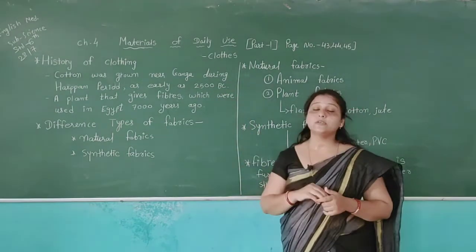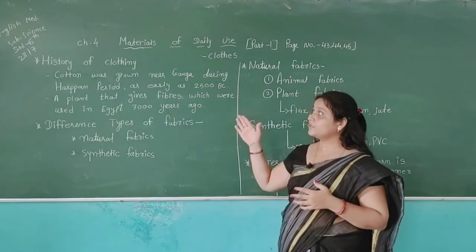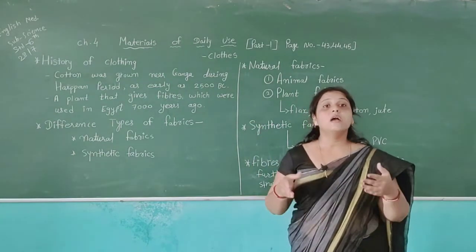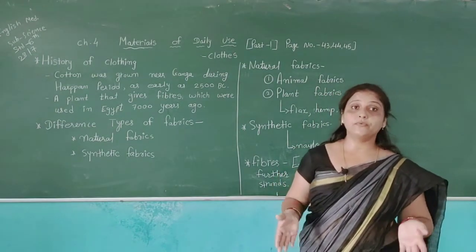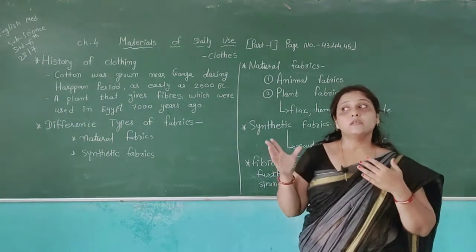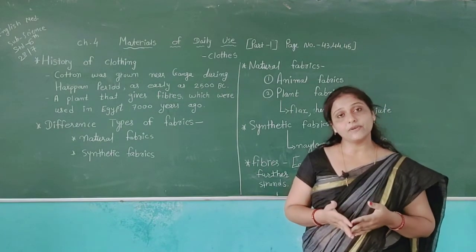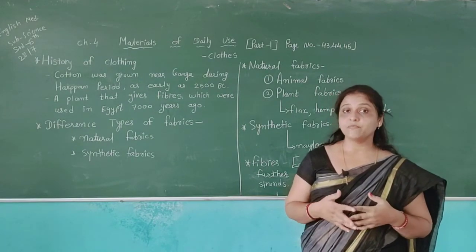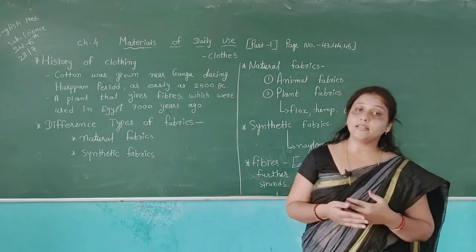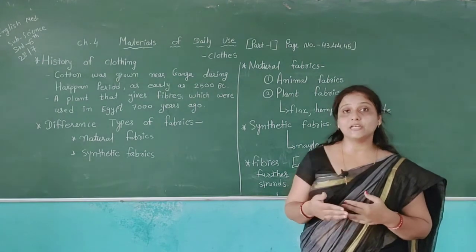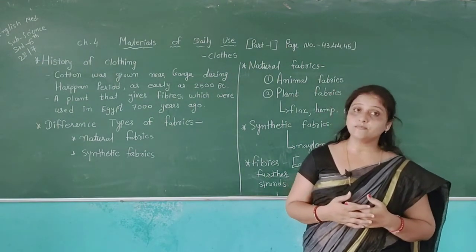Then after, history of clothing: at the previous time they used leaves and skin of animals to cover themselves. They made different shapes using the leaves and skin of animals and covered themselves. Then after some time they got the idea to make different clothes and they started stitching them and making the clothes which we use now.